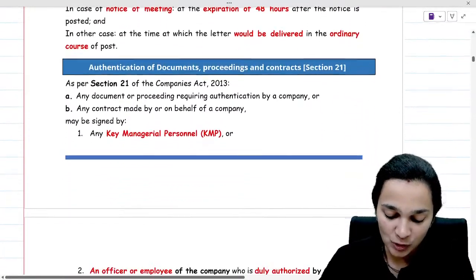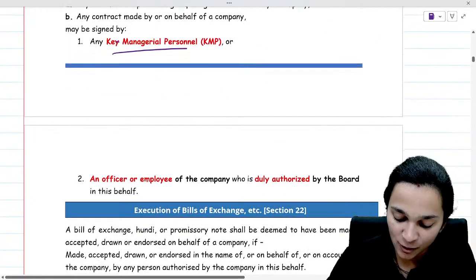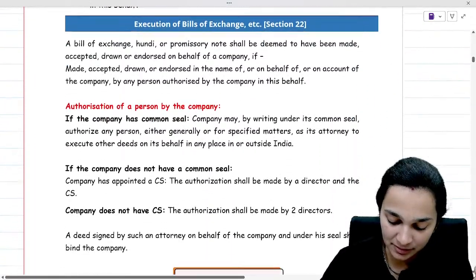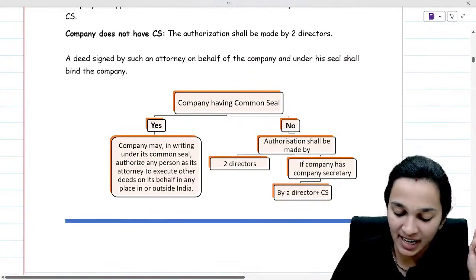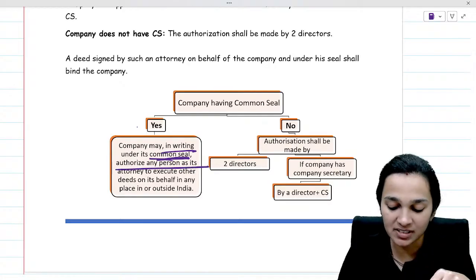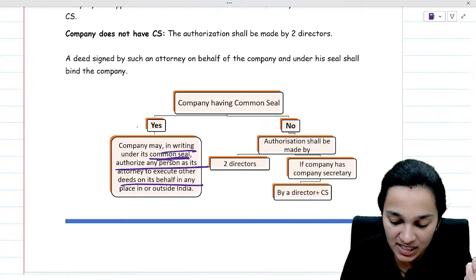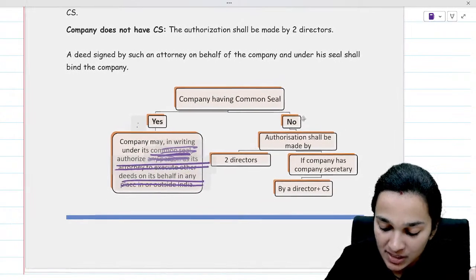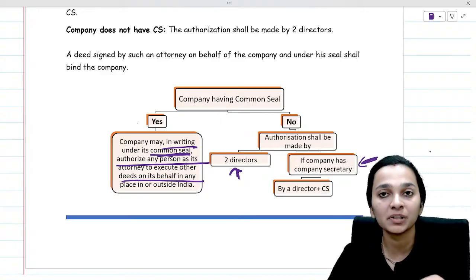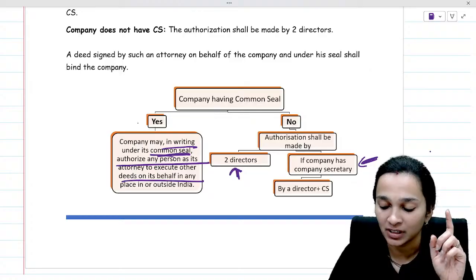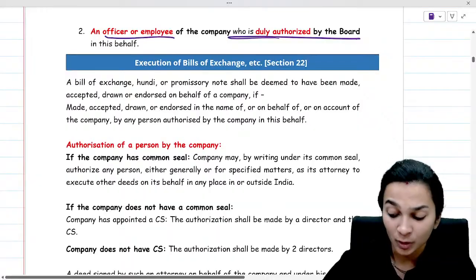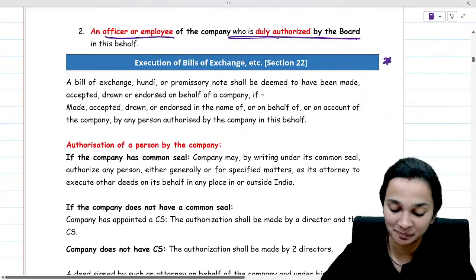Then authentication should be done by a KMP, or any officer or employee of the company who is authorized by the board in that behalf. Execution of deeds: if the company has a common seal, then the company may in writing under its common seal authorize any person as its attorney to execute deeds on its behalf. If there is no common seal, then authorization shall be made by 2 directors, and if the company has a company secretary, then 1 director and 1 company secretary. This was a very simple section. A question has been asked from this section 1 time.